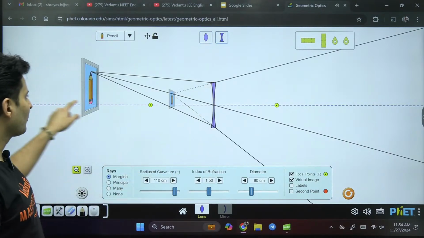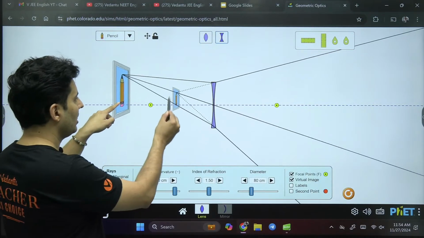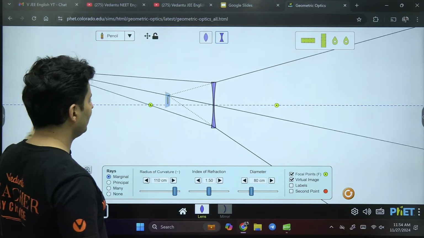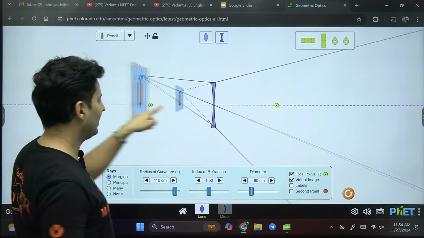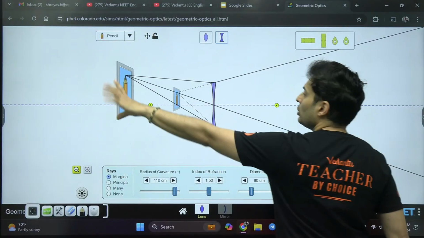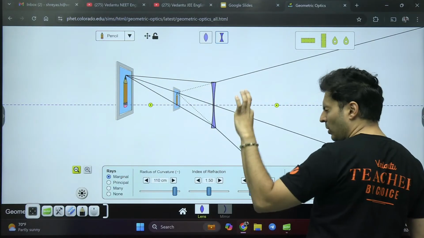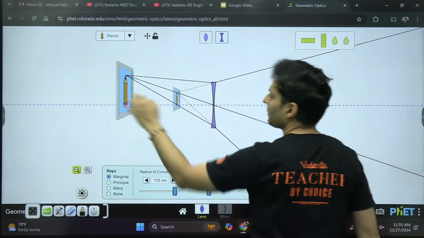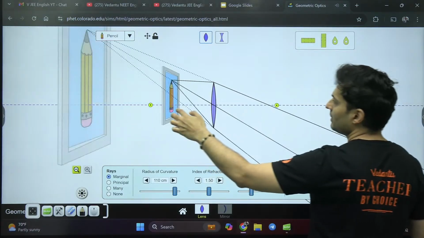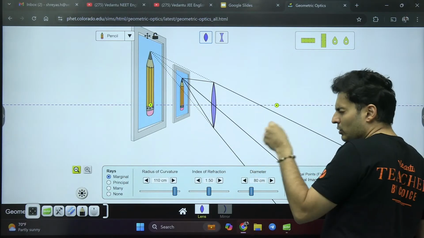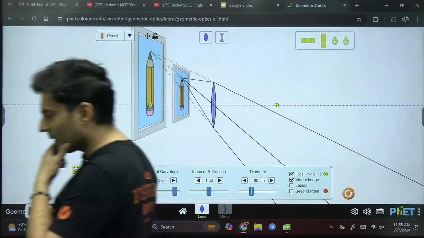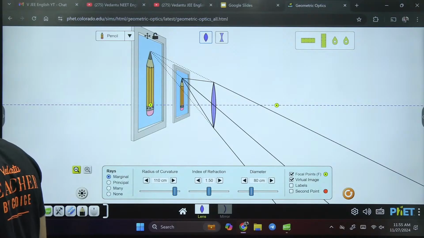For a concave lens, the image is always diminished, in front, and it is erect, even though you bring it here. Yes, you can see it is a diminished, erect image, and it is also virtual in nature. That means you will have to see from here. You will see a small image of the object over here. Whereas if you use a convex lens, you will see a big image of this particular object. Okay. I hope this is absolutely clear.